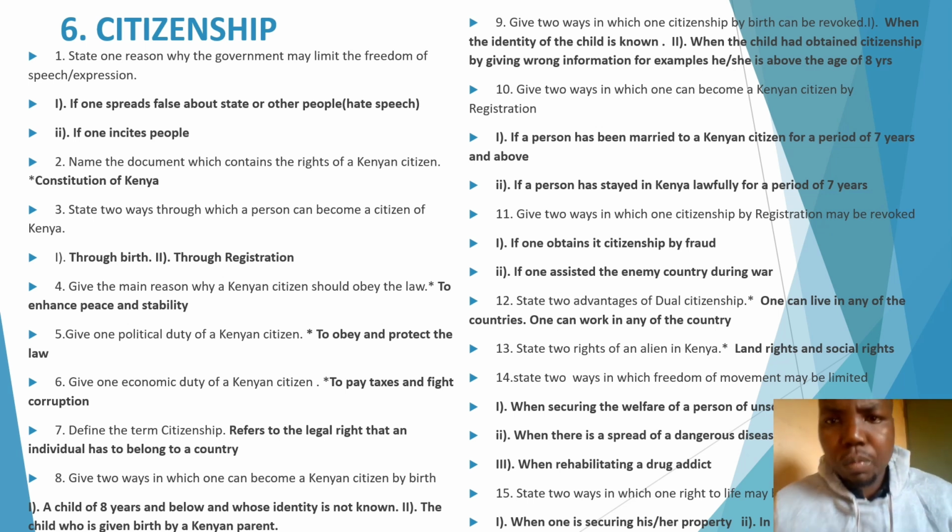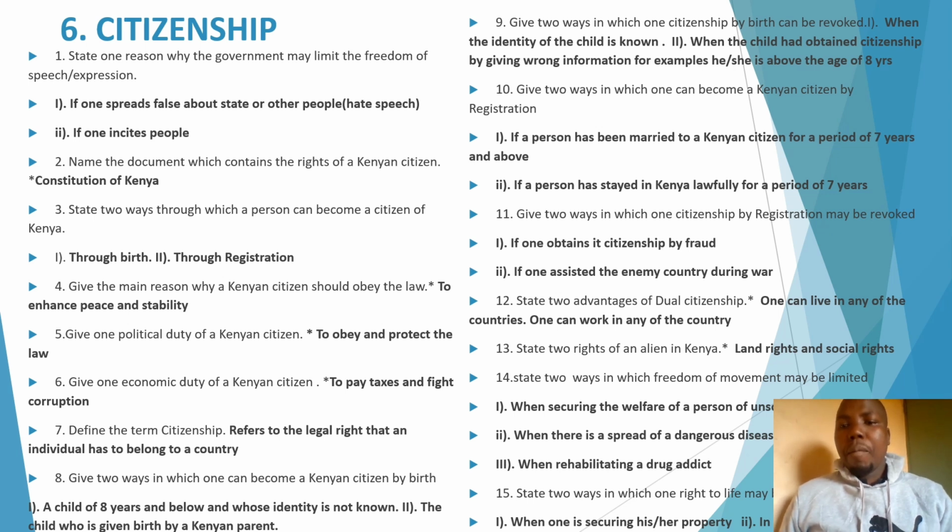Now, question 9. Give 2 ways in which citizenship by birth might be revoked. Might be revoked means could be taken away. That citizenship by birth, how will it be taken away from that person who has become a Kenyan citizen by birth?